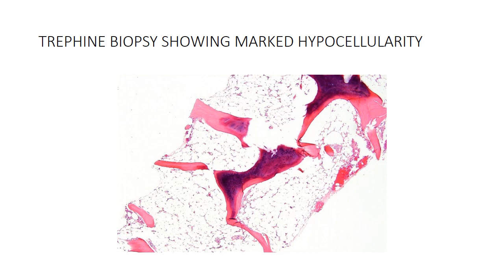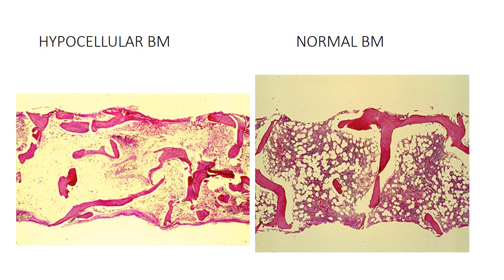Now, this is a trephine biopsy, that is, a biopsy of the bone marrow. A piece of bone is taken out, and you can see bony trabeculae. Within the bony trabeculae, there is hypocellularity of the bone marrow. Usually fatty marrow is seen, and very few cells. Now, this is a comparative picture of normal bone marrow and hypocellular bone marrow.